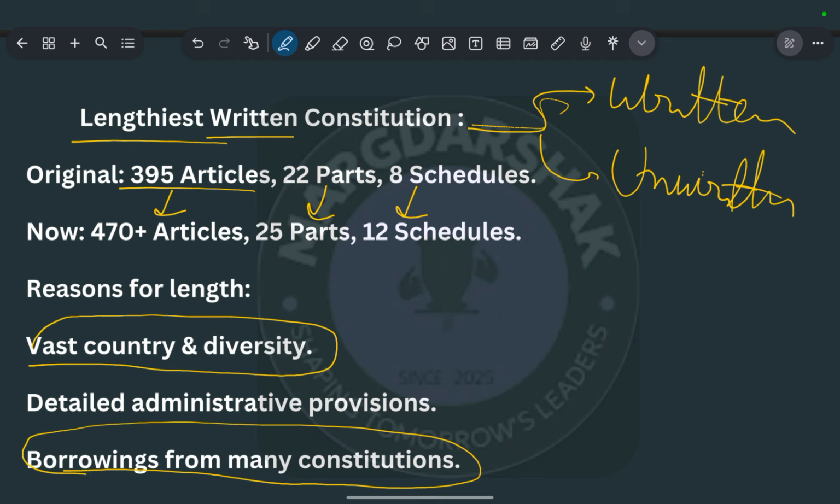Okay, next is one more reason: it was borrowed from many constitutions. So basically this constitution is not from scratch.